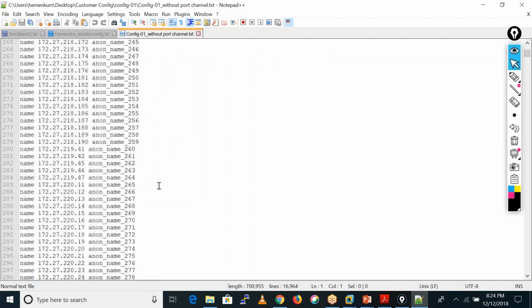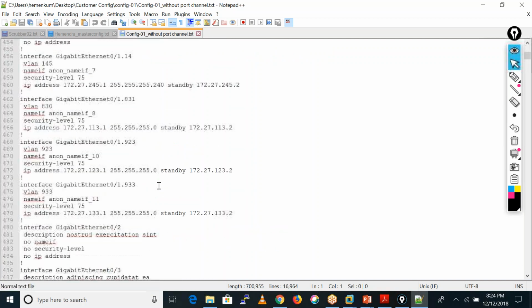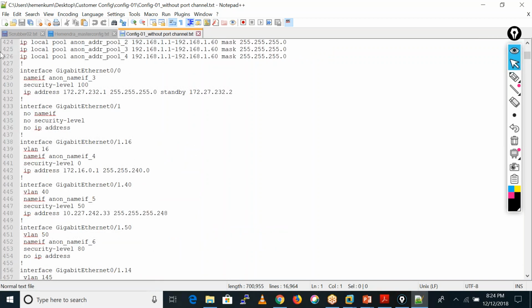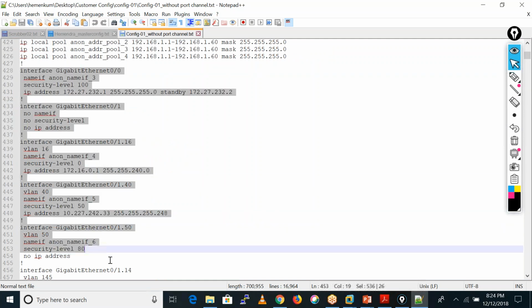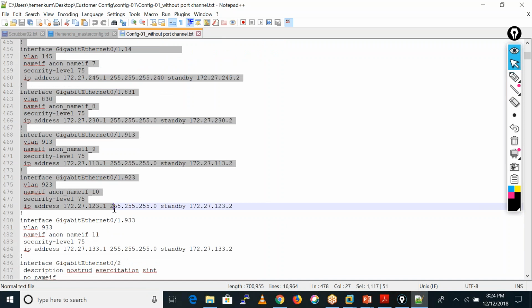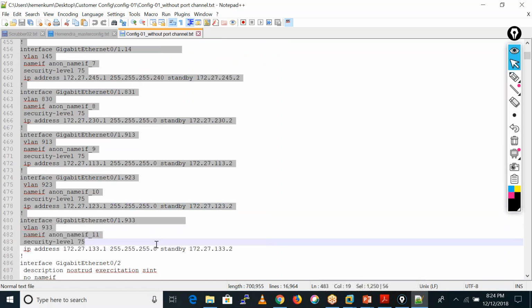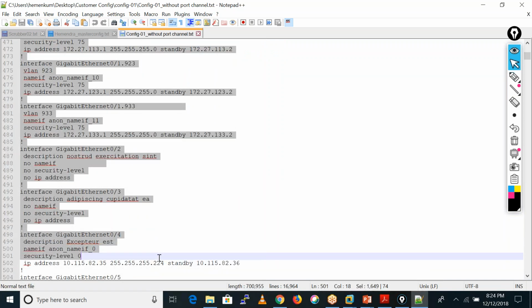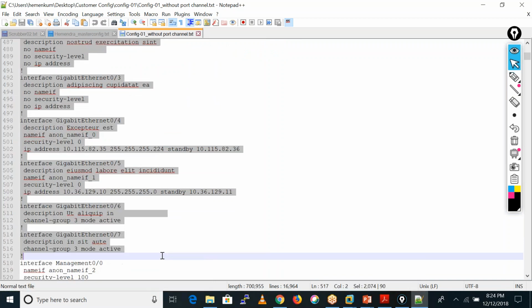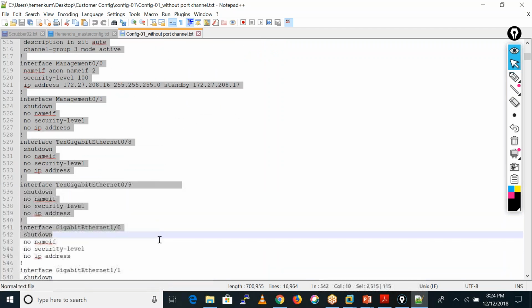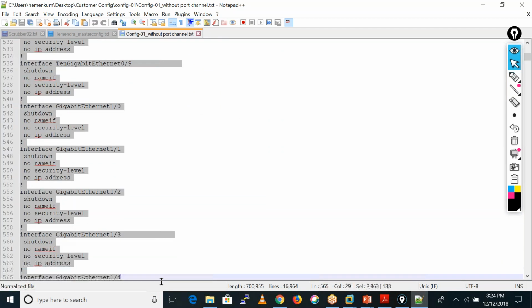So this is the running configuration of an ASA firewall. Maybe you are having this many interfaces over there, okay? Because in our scenario we are taking only 3 interfaces, but in production you will see multiple interfaces, huge, around 10, 20 like this, okay?